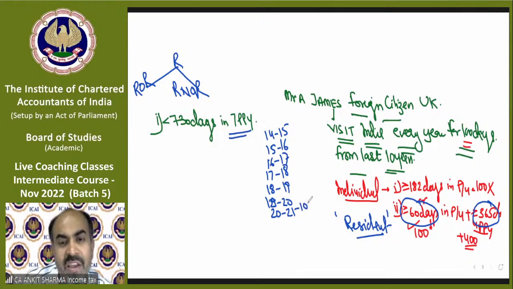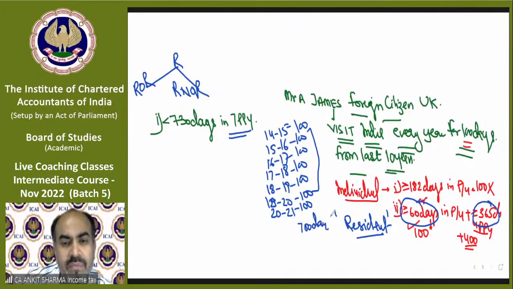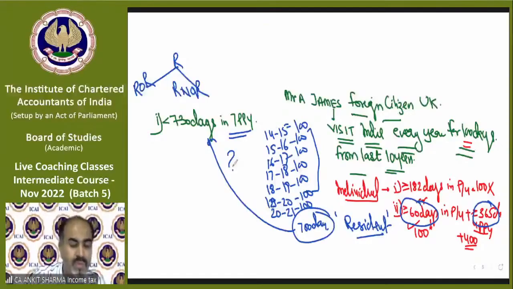So in every year he was in India for 100 days. So technically in 7 years, how many days was he in India? That is 700 days. So is he fulfilling this condition or not? He should be in India for less than 730 days. And in this question, he is in India for 700 days in the 7 preceding previous years. That means the condition has been fulfilled.